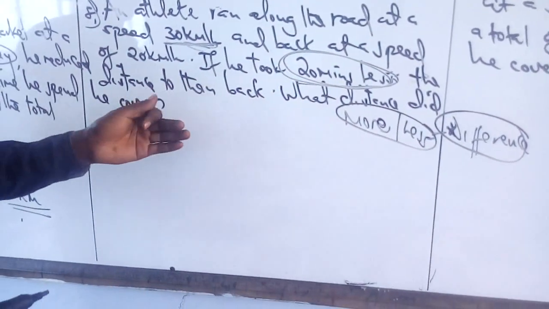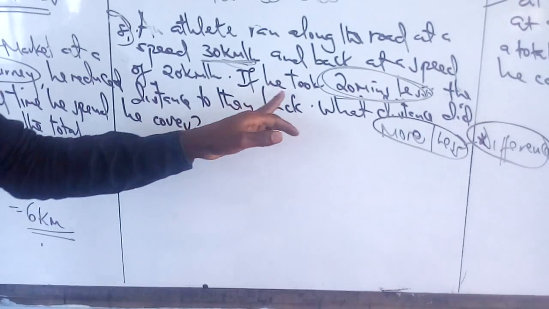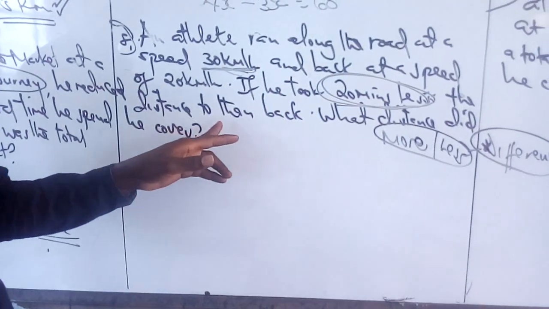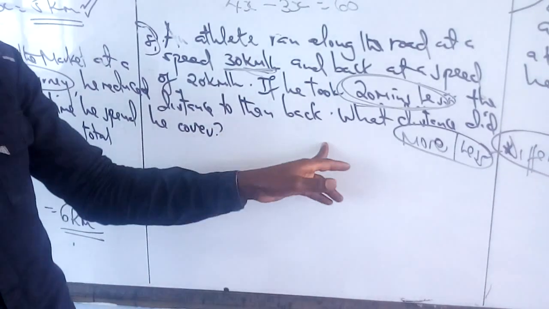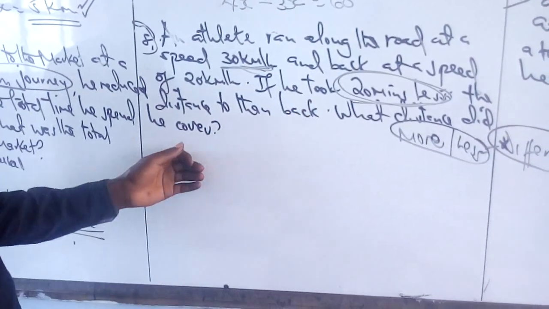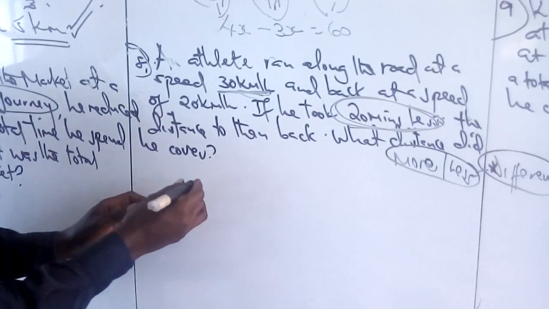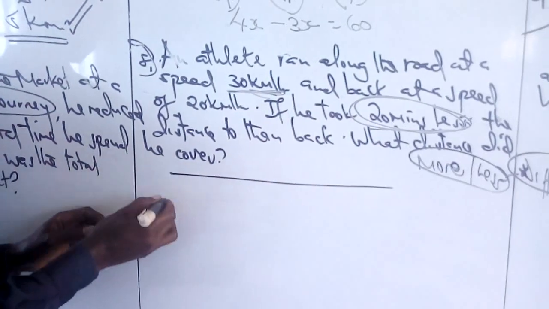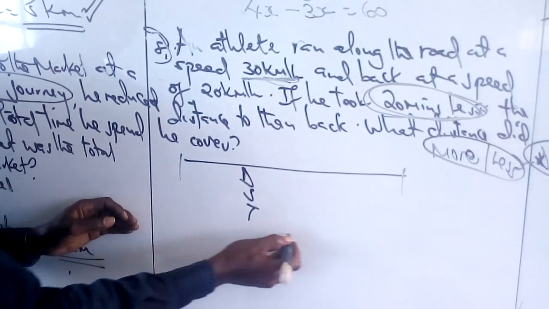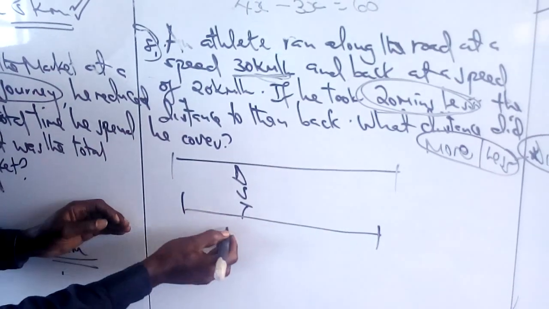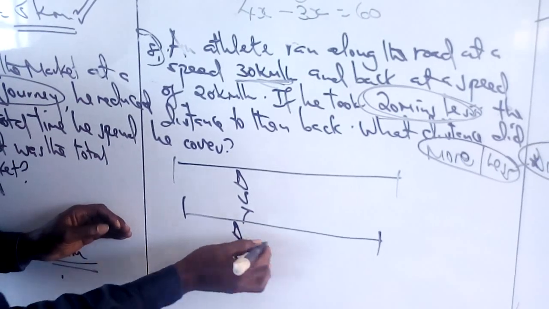So we are told that he took 20 minutes less going than back. What distance did he cover? We know he ran along the road. He covered distance, speed and time, and then back again distance, speed and time.